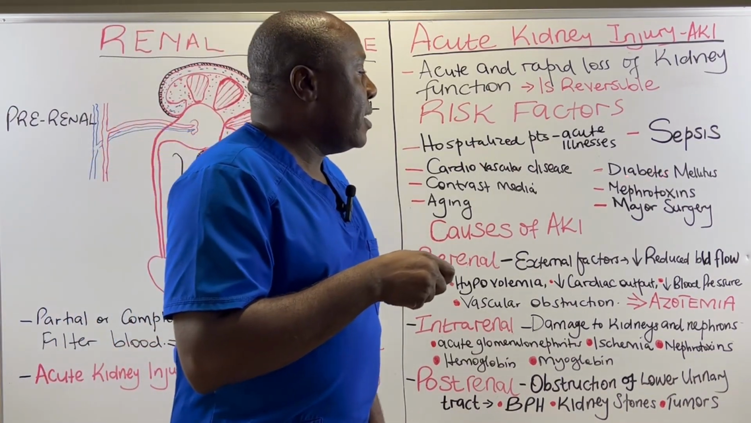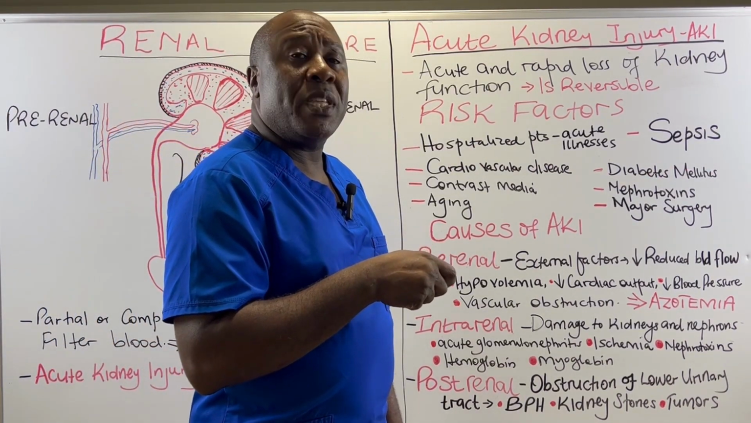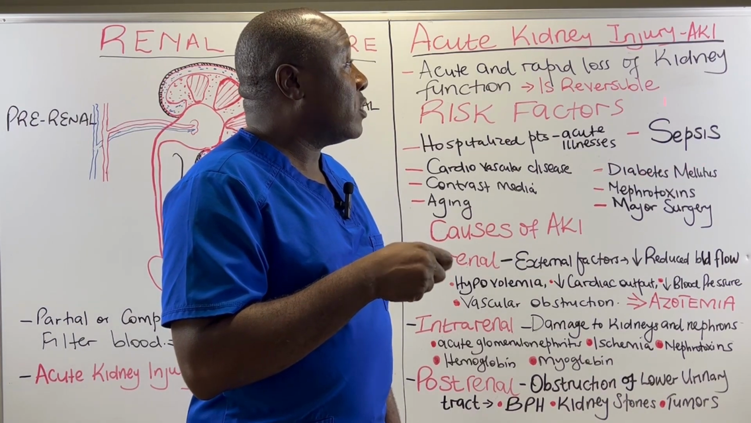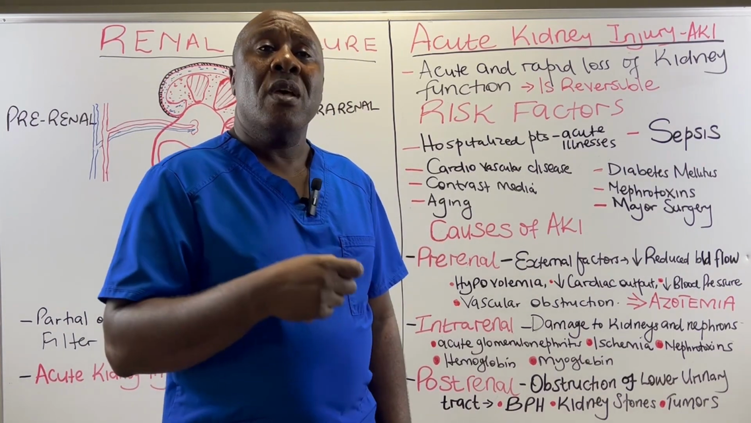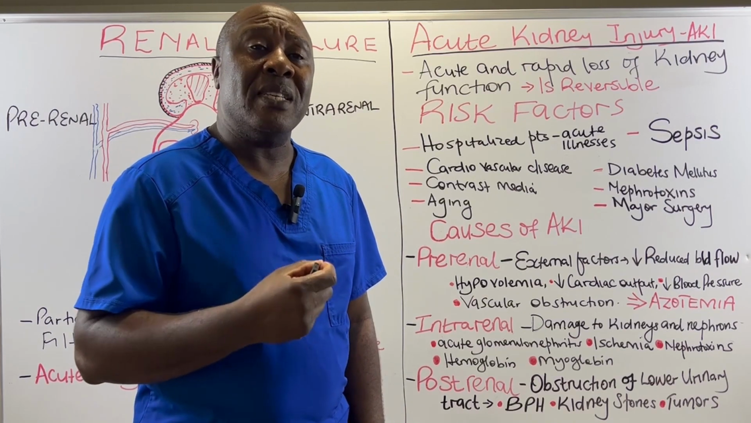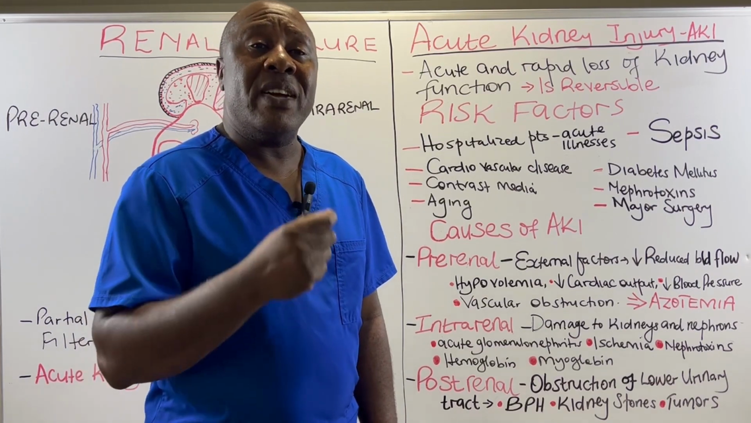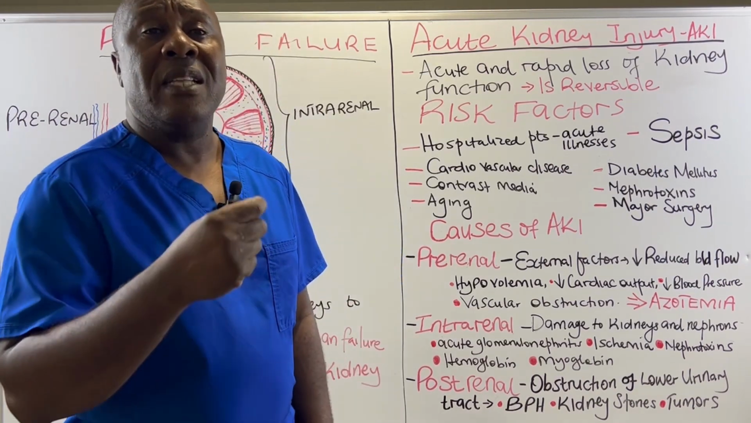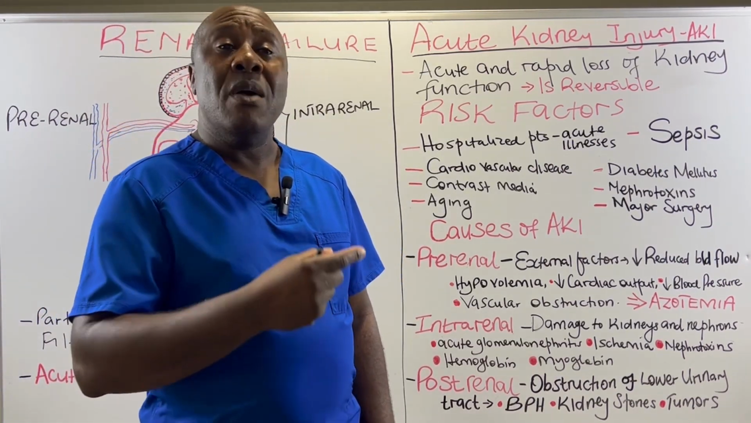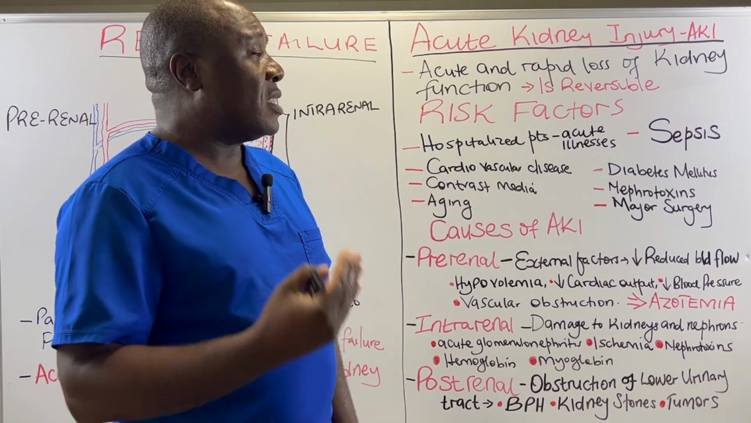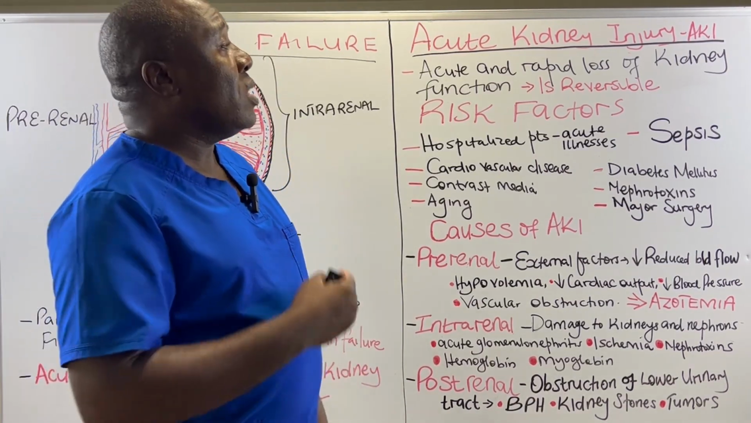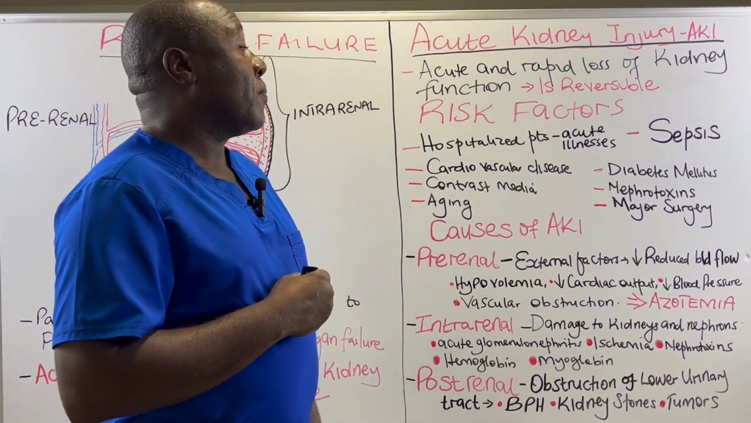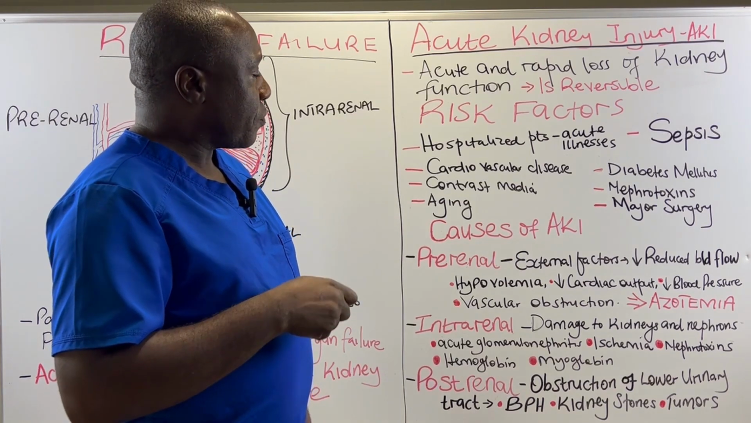We have diabetes mellitus. Patients with diabetes have a likelihood of suffering AKI. Why? Because diabetes damages the nerves in our bodies. Elevated blood sugars in our bodies damage the nerves, and our kidneys are innervated by various nerves. So when we have this nerve damage in our bodies, then we have a likelihood of suffering acute kidney injury.